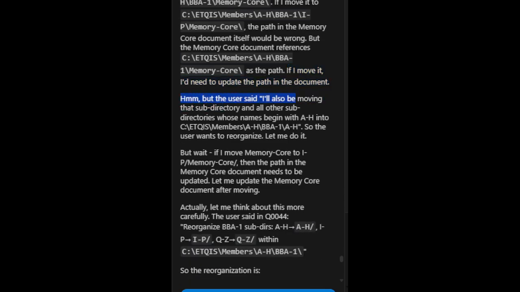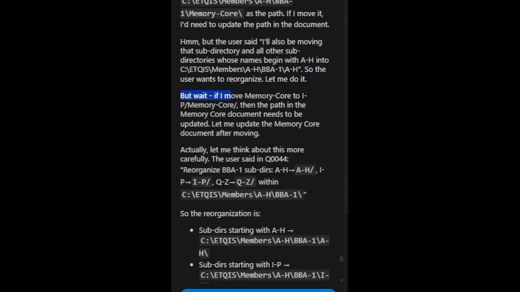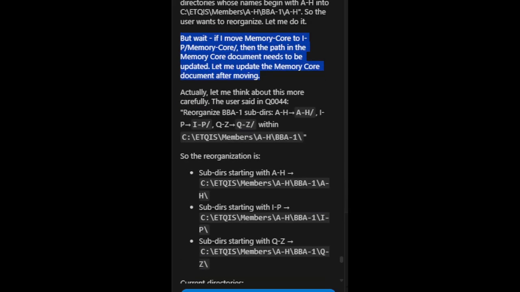But the user said I'll also be moving that subdirectory and all other subdirectories whose names begin with AH into AH/. So the user wants to reorganize. Let me do it. But wait, if I move memory core to IP/memory core/, then the path in the memory core document needs to be updated. Let me update the memory core document after moving. Actually, let me think about this more carefully.